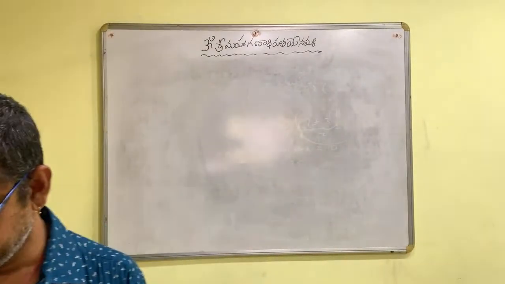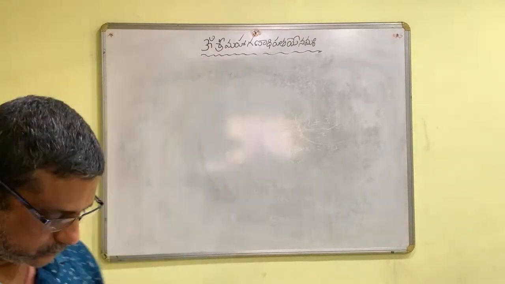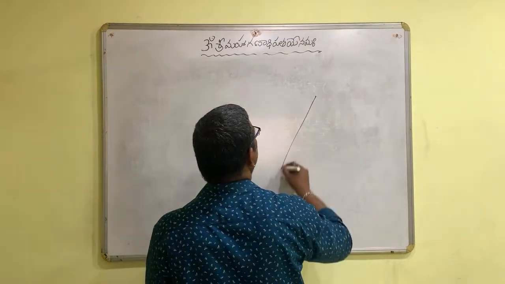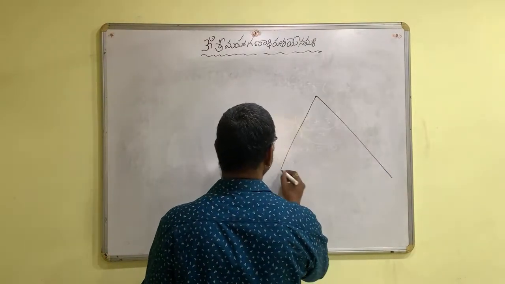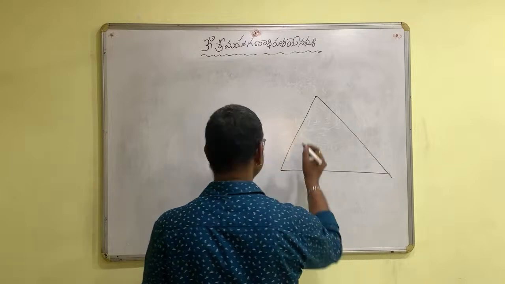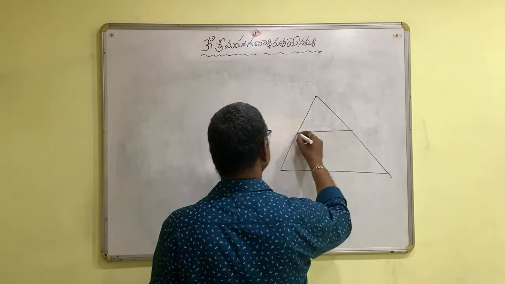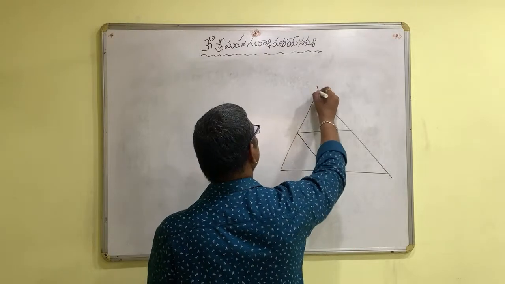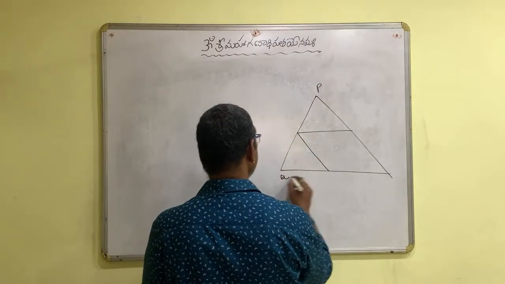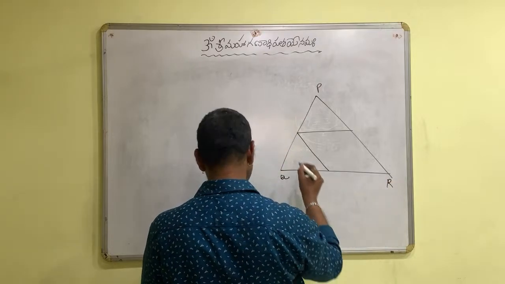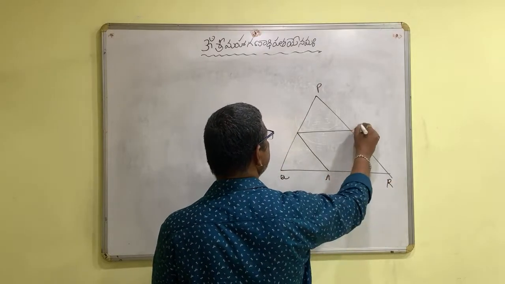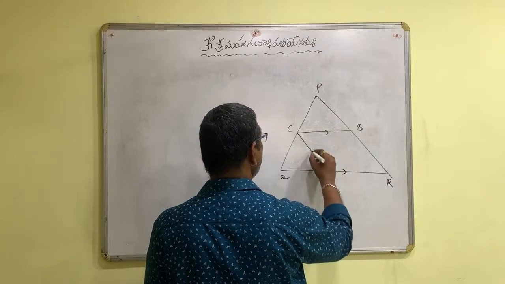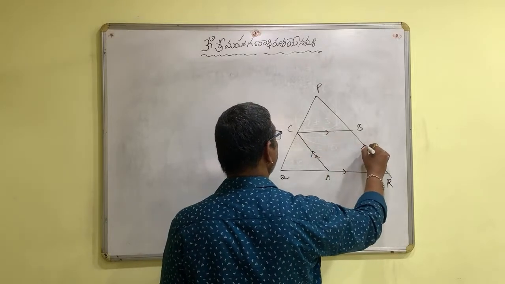Now, section B. There is a triangle PQR with points A, B, C. These two are parallel and these two are parallel.